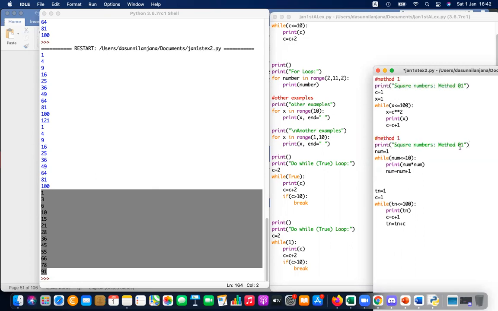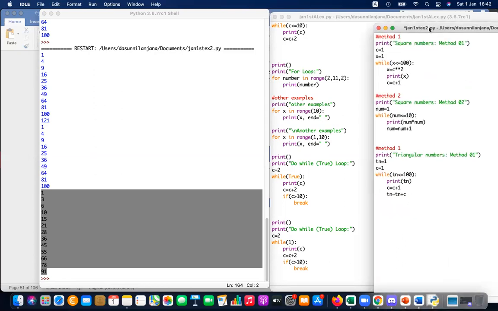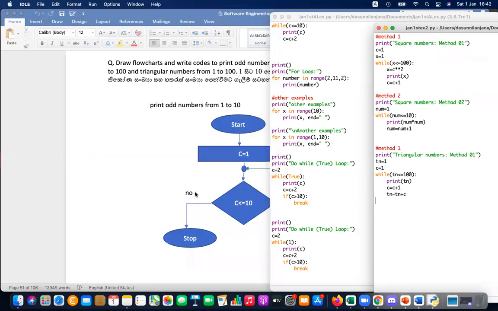This is method 2. This is triangular numbers method 1. There are multiple methods to do that. So let me show the flow charts also.